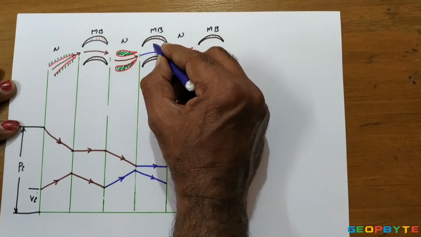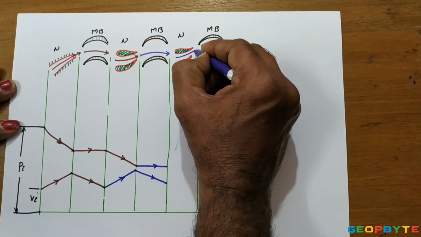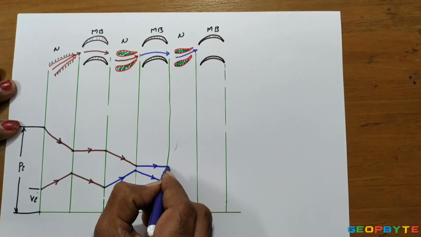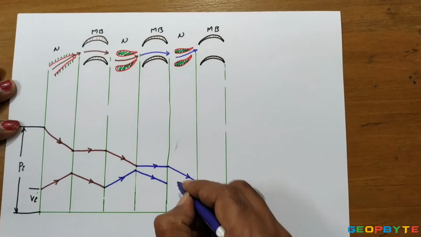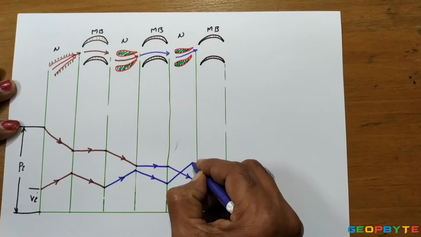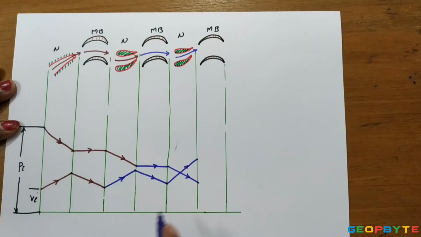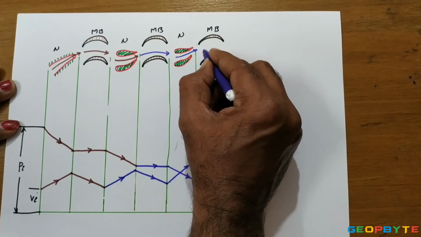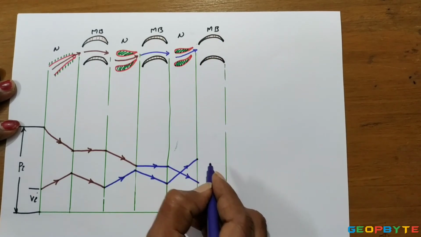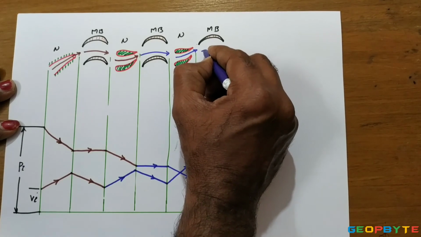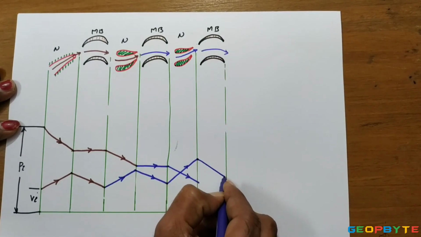After expansion of the steam in the mobile blade section, the steam is made to pass through another nozzle section where the pressure of the flow decreases. The drop of pressure is an indication of increase in velocity. That means by the time the steam is passing through the nozzle section, velocity increases. With that high velocity, the steam is again made to pass between the two rotor blades where the energy is transferring from steam to blade. Because of the energy transfer, the velocity of the steam decreases.